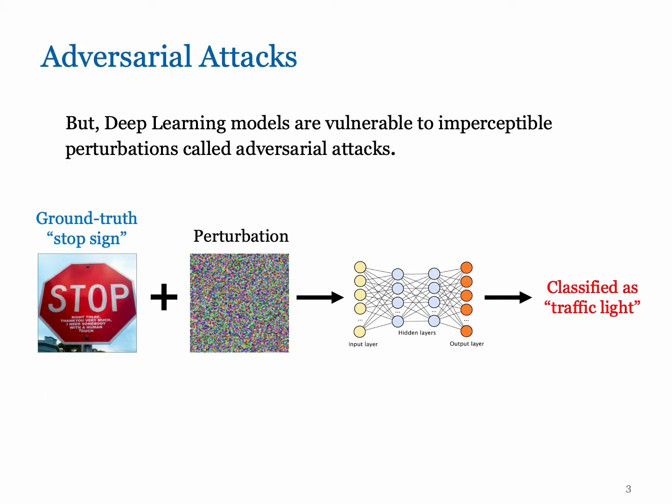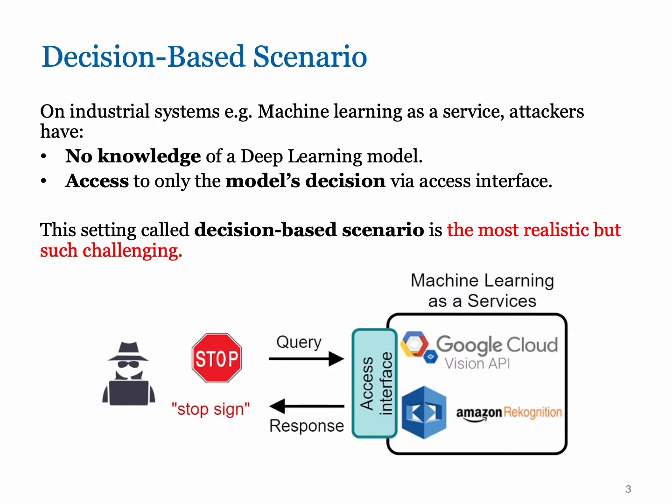However, recently, many researchers have demonstrated that deep learning models are vulnerable to imperceptible perturbations called adversarial attacks. For example, adding an imperceptible perturbation to an image of a stop sign can cause the stop sign to be classified as a traffic light. In fact, on industrial systems, for example machine learning as a service, attackers have no knowledge of a model, and access may be limited to only the model's decision via an access interface.